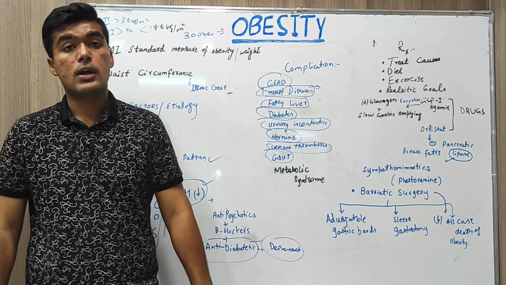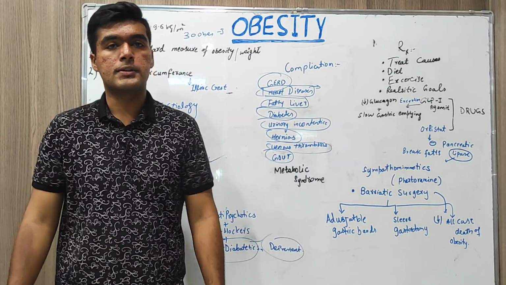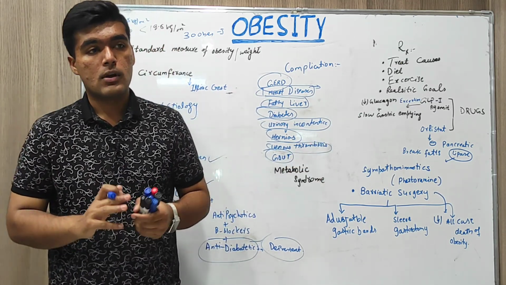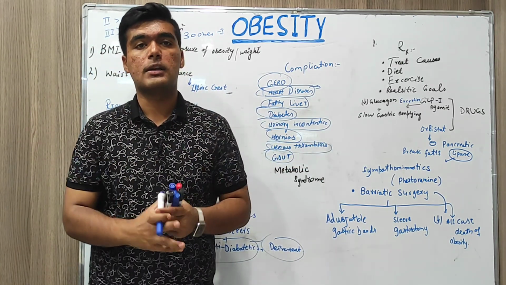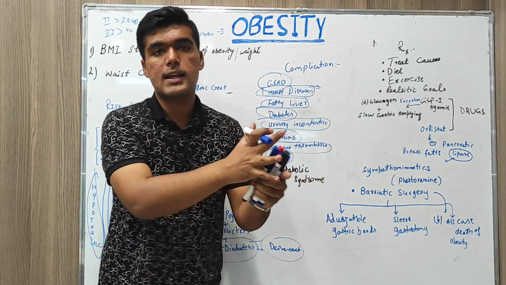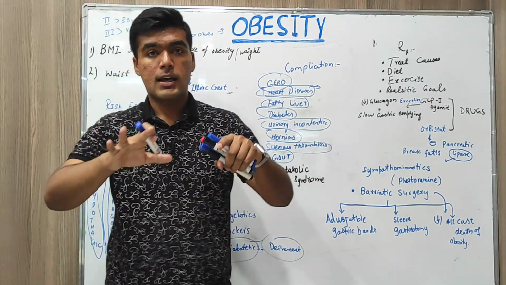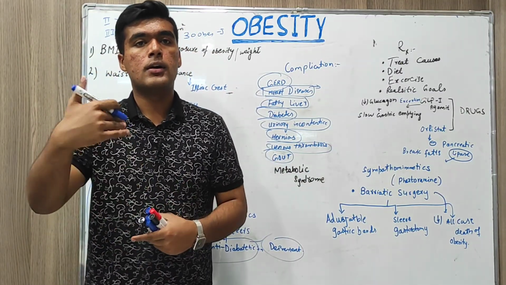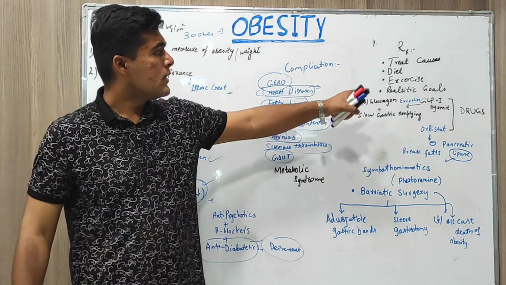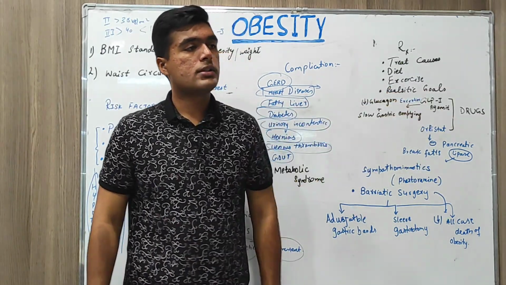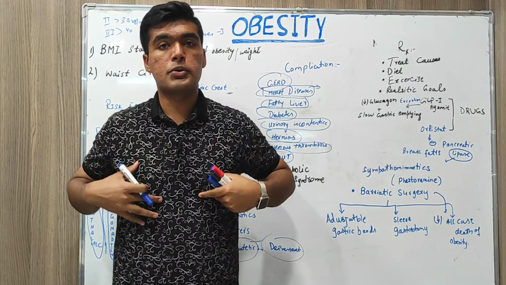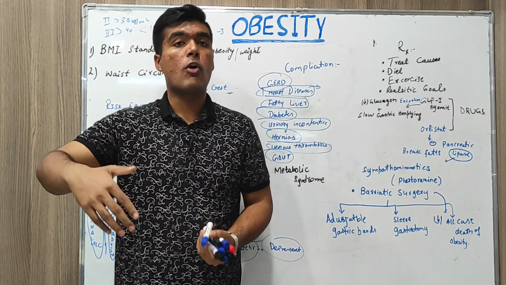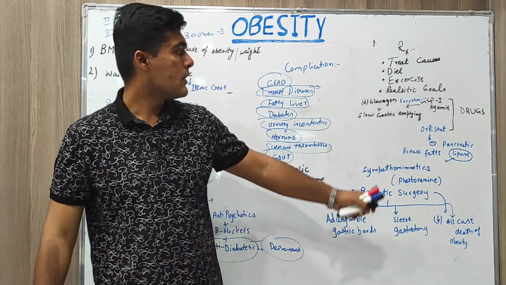So when we discuss how obesity develops in a person and how we can treat it, there are different non-pharmacological interventions. First is to modify lifestyle, include exercise in the person's lifestyle, as well as a very healthy diet, avoid junk, avoid eating after 9, and realistic goals must be set by the person that I have to reduce my weight by, let's say, 10 kg or 5 kg, depending upon how overweight that person is.